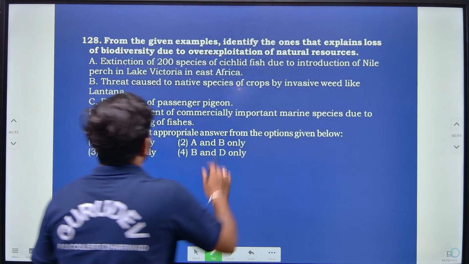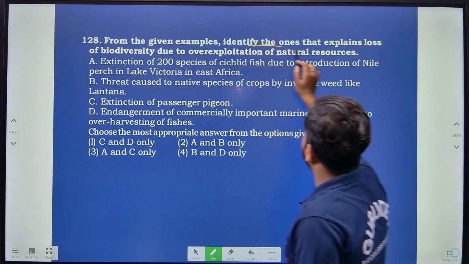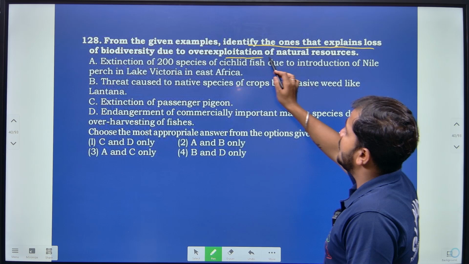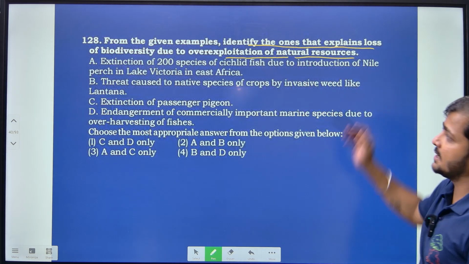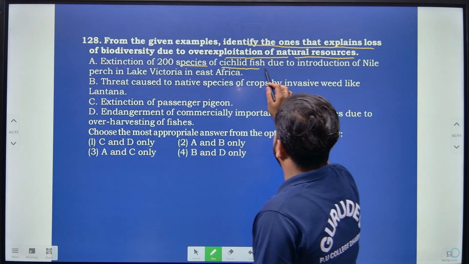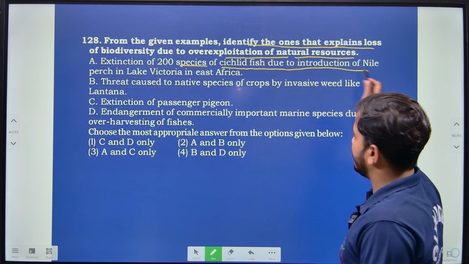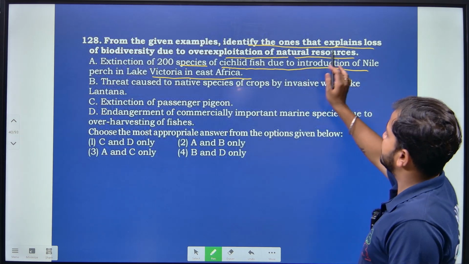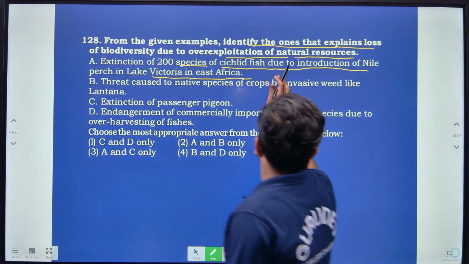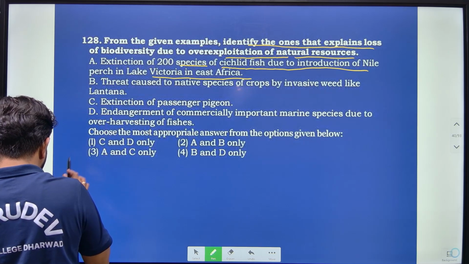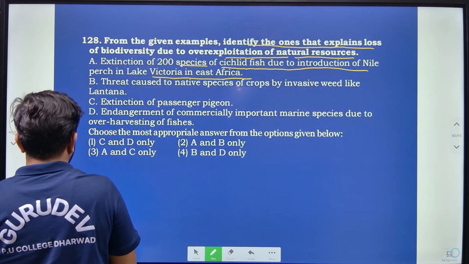Then from the examples given below, identify the ones that explain the loss of biodiversity due to over-exploitation of natural resources. Here, extinction of 200 species of cichlid fish due to the introduction of Nile perch in Lake Victoria, right? So these are the examples we have to find out.